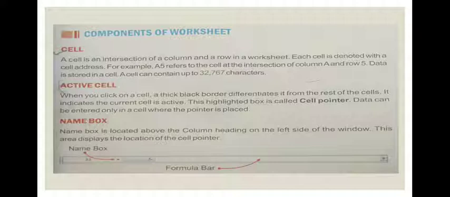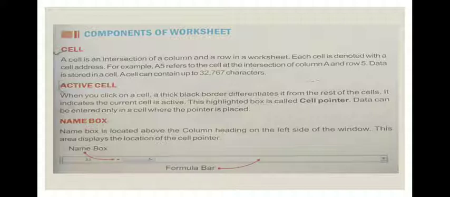Then the next point is components of a worksheet. So what are the components of a worksheet? So first is cell. A cell is an intersection of a column and a row in a worksheet. Each cell is denoted with a cell address.